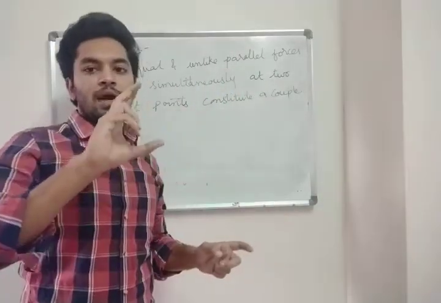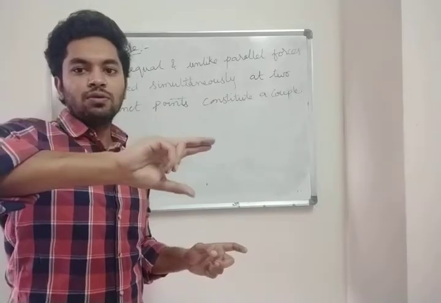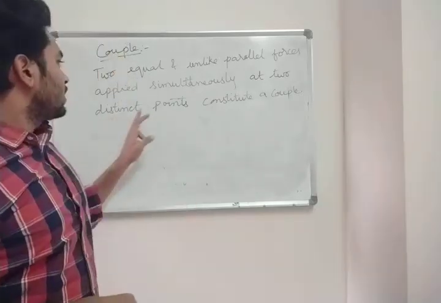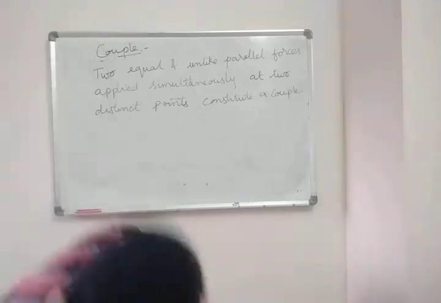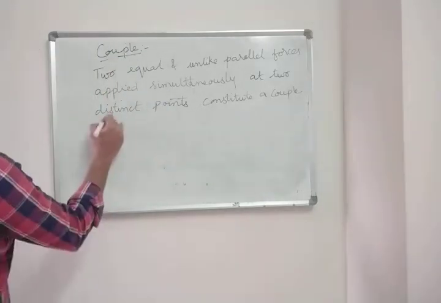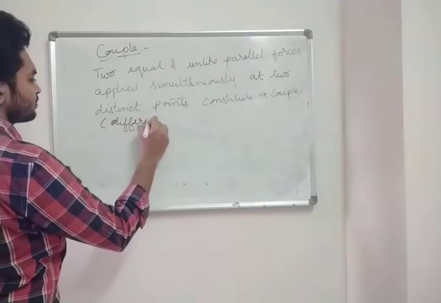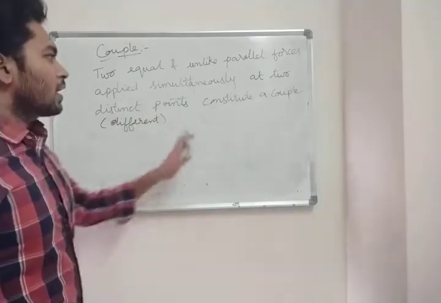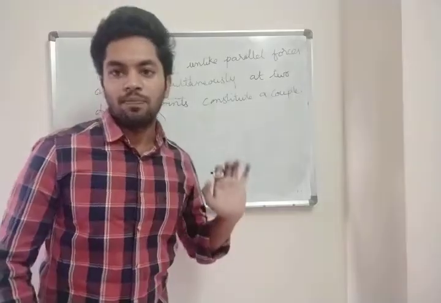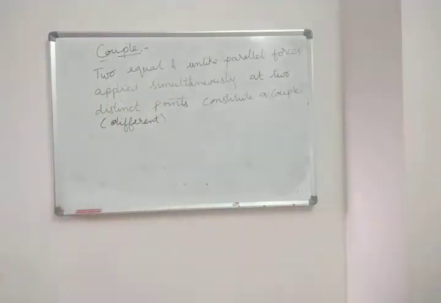You will hold the tap at two different points, right? Two different points. Distinct means different. Clear? Constitute a couple. Constitute a couple. Understood? Now, there are some important points for this couple.